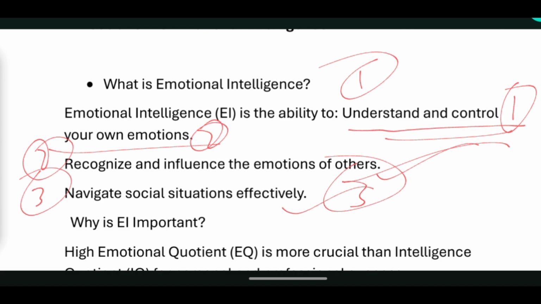Recognizing and influencing the emotions of others means that you are understanding and knowing other people's emotions and you are influencing them. The third thing is navigating social situations effectively, which means that you are handling social situations effectively. If you have this quality of EI, it means you have emotional intelligence.